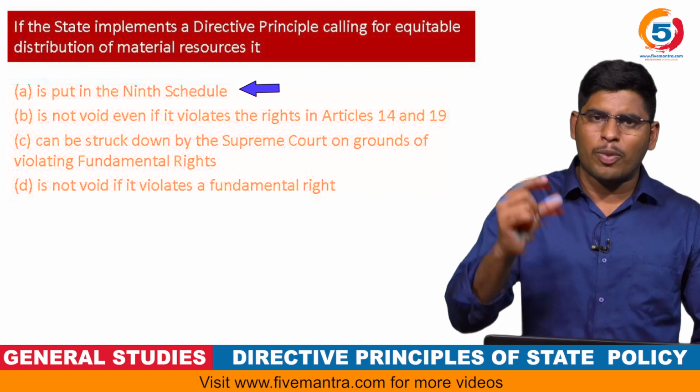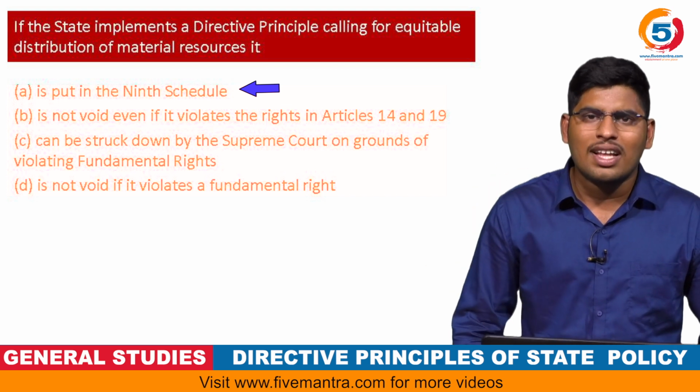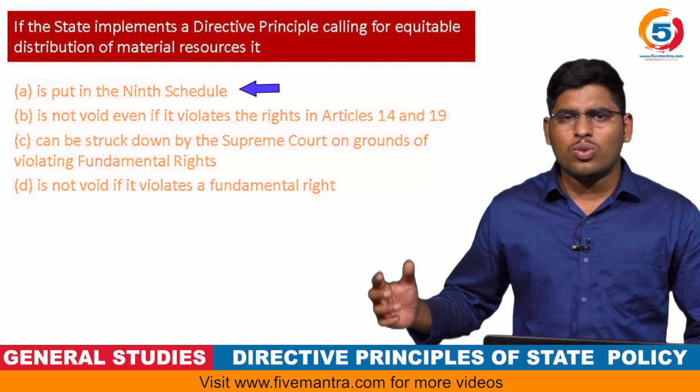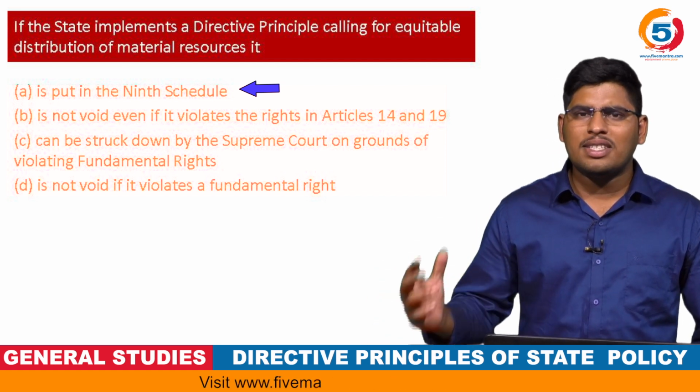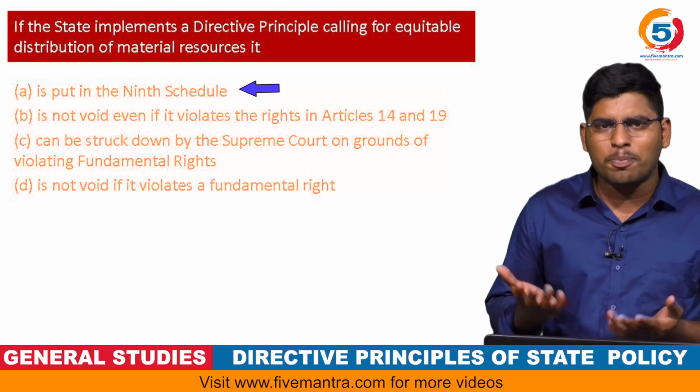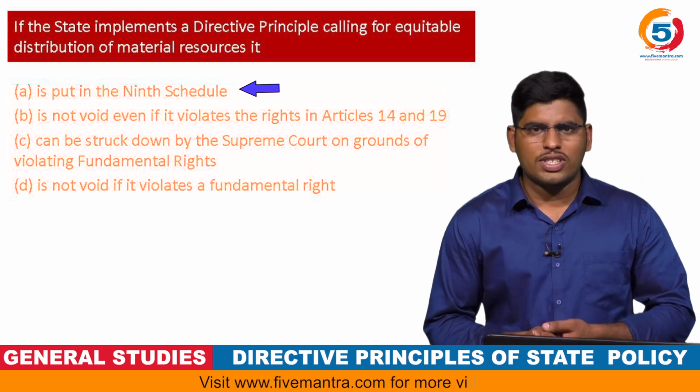This is also a provision which supports equity, undermining equality. But in order to make these deprived or weaker sections thrive, the Constitution provides room for positive discrimination.